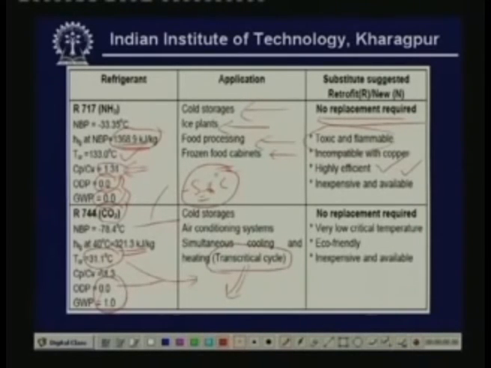Its major applications are in cold storages, in air conditioning systems, in simultaneous cooling and heating. If you are using a transcritical cycle, you do not require any replacement. The major disadvantages are low critical temperature and high operating pressures. I did not mention this, but its operating pressures are very high, and it is eco-friendly, inexpensive and easily available.